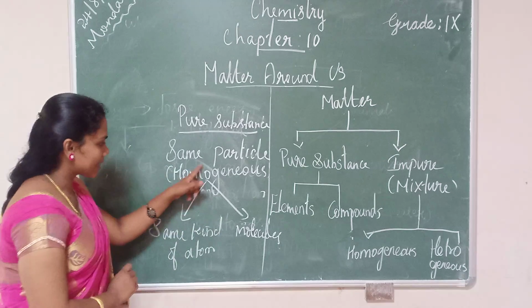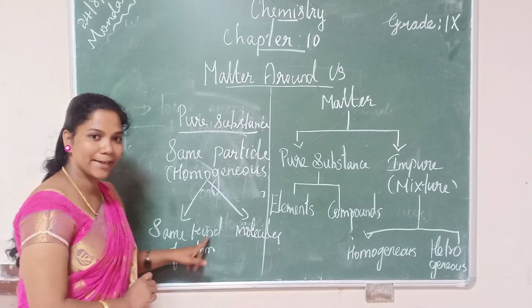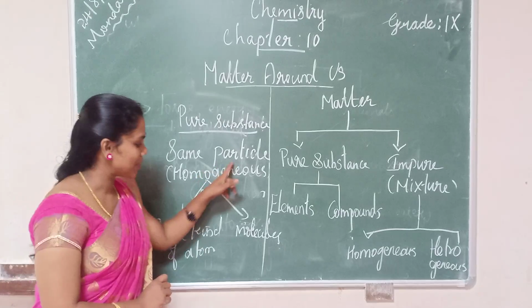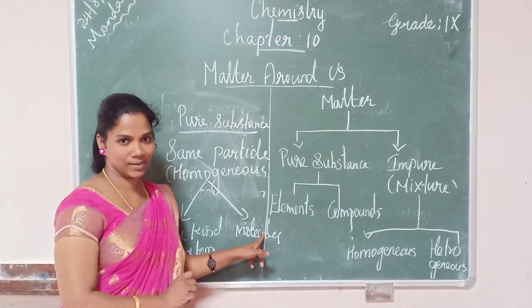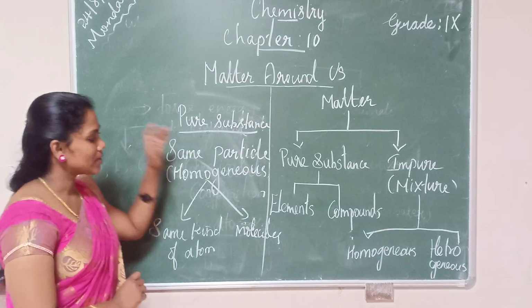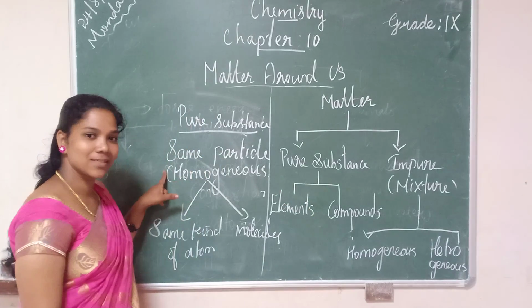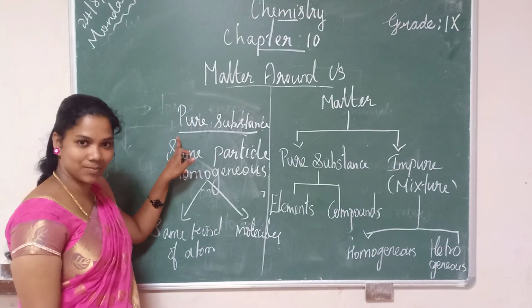Again it is classified into two. So what are the same particles? It can be the same kind of atom or the same kind of molecules. Then they are called pure substance. Now we can learn the next one, elements and compounds. Are you clear about it? This is the definition for pure substance.